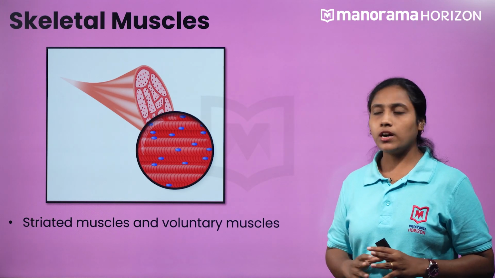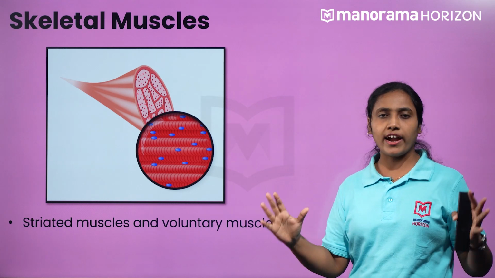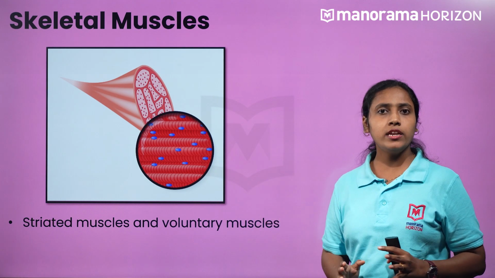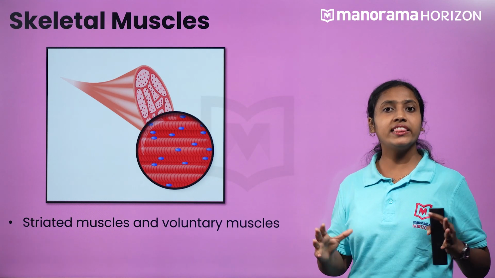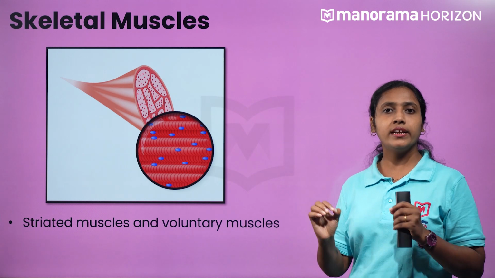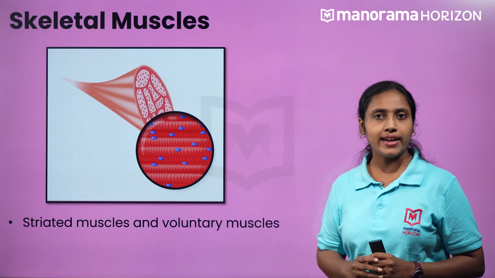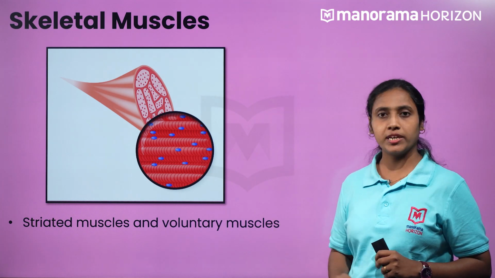If you observe a muscle fiber under a microscope, you will find long, thin, multinucleated cylindrical fibers, and they are crossed with a regular pattern of fine red and white lines, giving an appearance of the striated muscle.